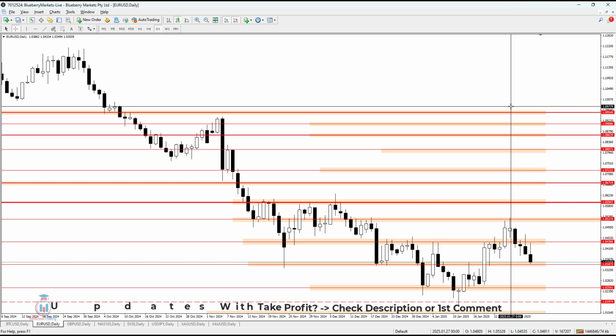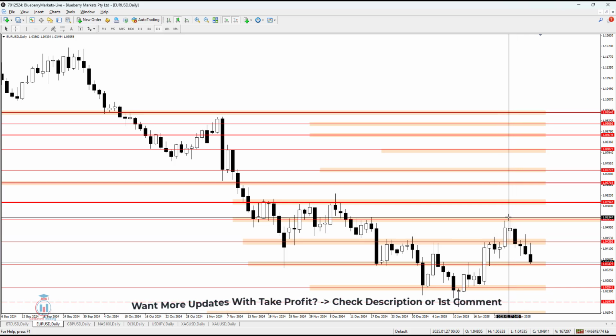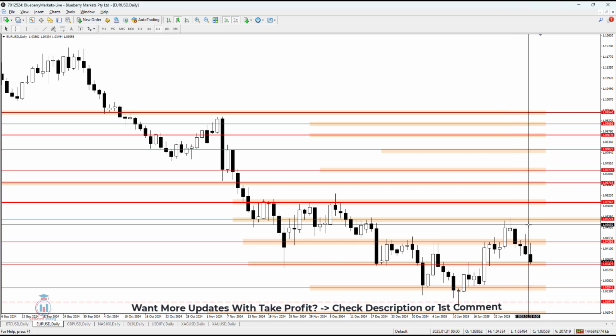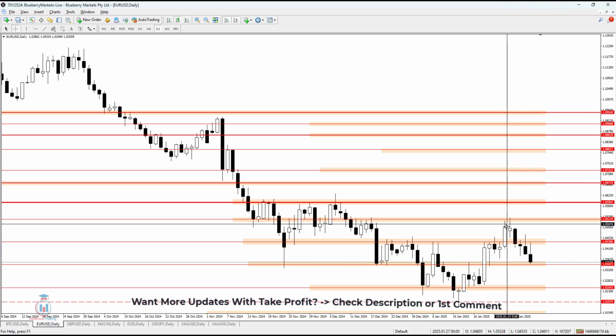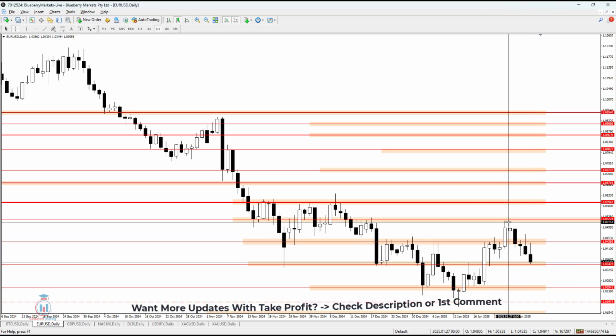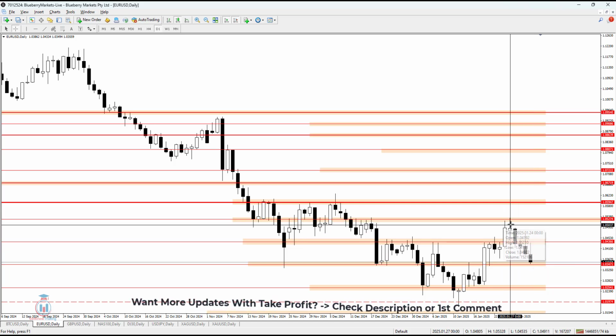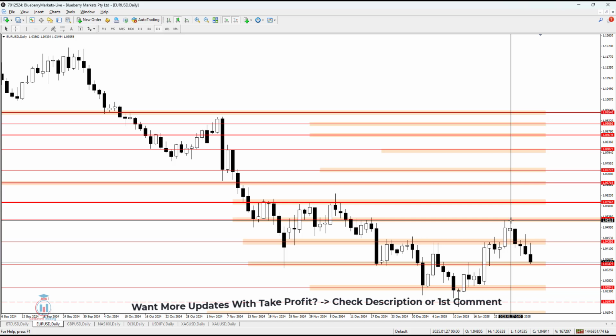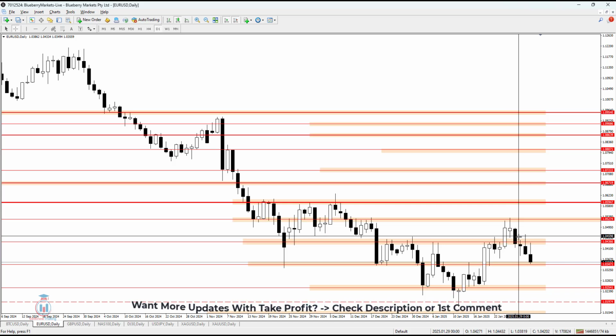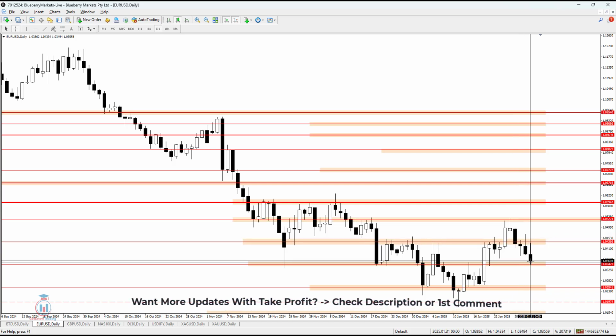Euro against US dollar this week has started with the value rising and reaching 1.05274, and from here the price has dropped down. In the previous week analysis I mentioned there is a potential that the price will reach this area of resistance, and then the price has returned back down with these 4 bearish candles.